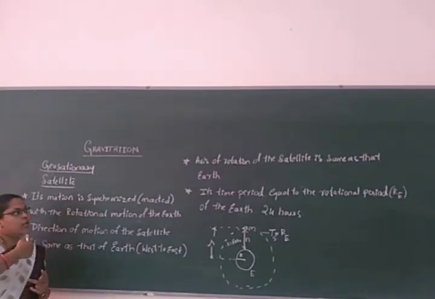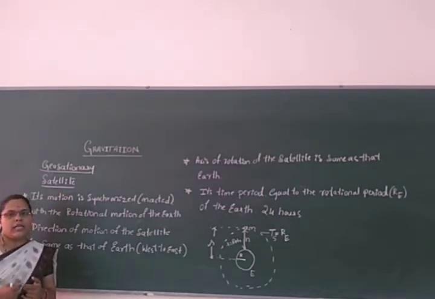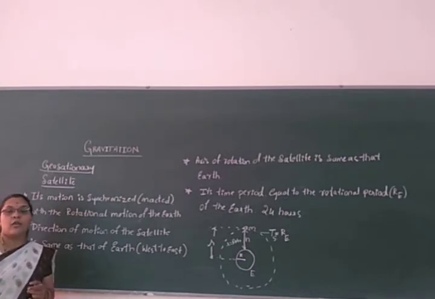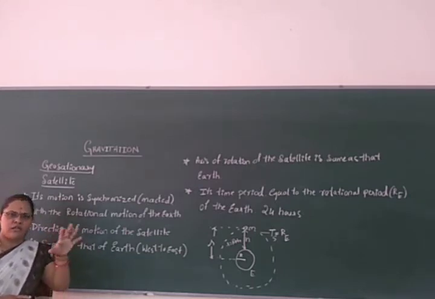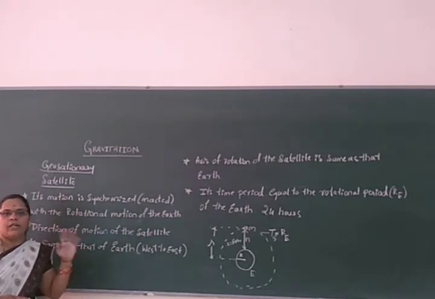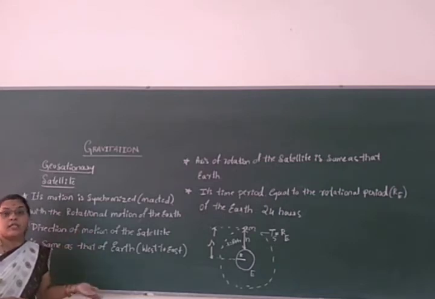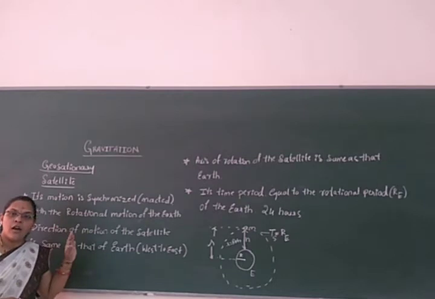The geostationary satellite seems to be stationary when we observe from the earth here, but it is not stationary. It shows a rotational motion which matches how the earth takes its rotation around the sun.